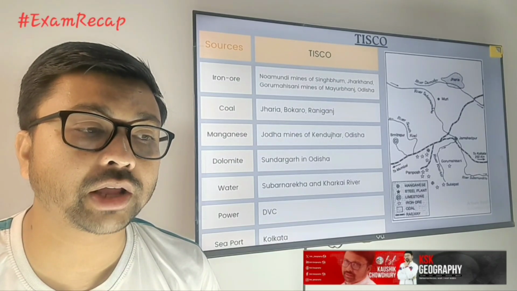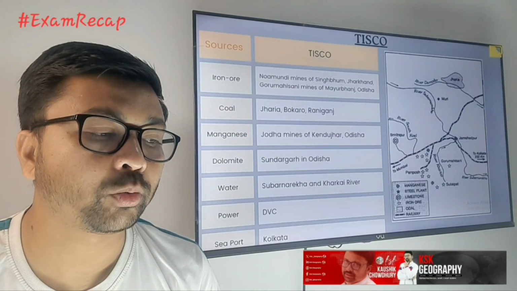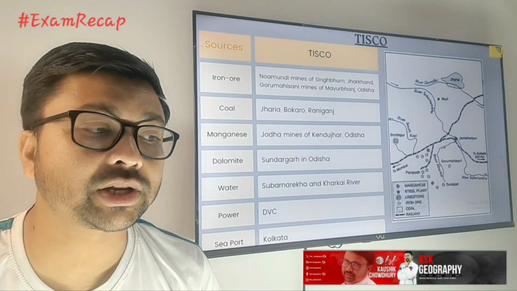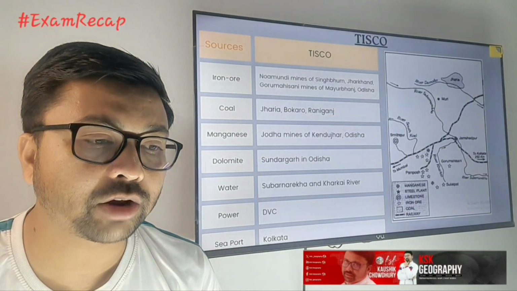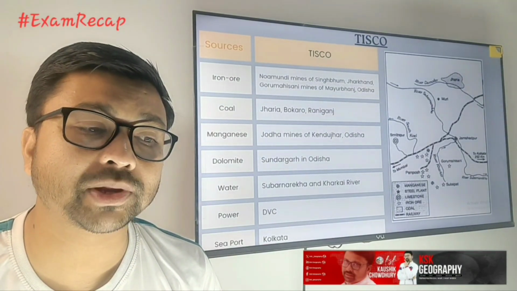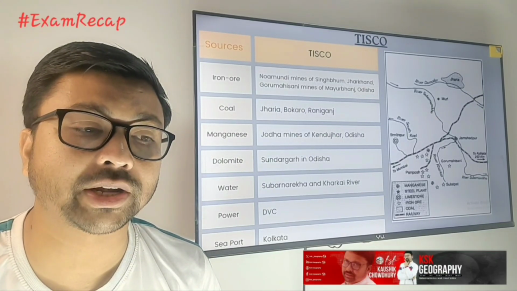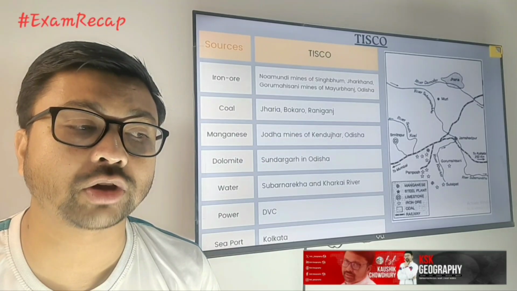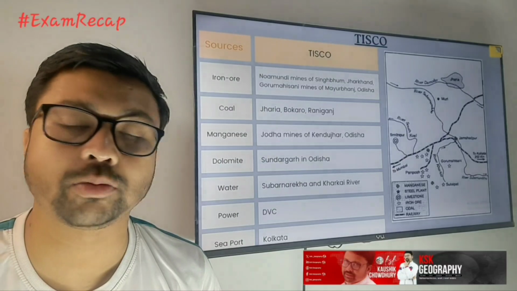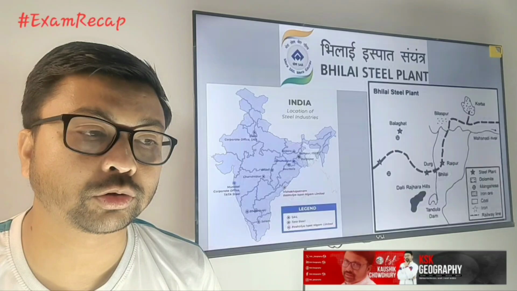Remember, for other iron and steel industries, the sources will be the same: iron ore, coal, manganese, dolomite, water, power, and seaport. Those are the requirements, and these things should be nearby. Similarly you need to study, and here you can see one map given in the slides. Remember this map, because in the board exam those types of questions can be asked to identify the industry and the sources of different raw materials, power, coal, iron ore, manganese, dolomite, and all those things. So it's better if you focus on the map also.